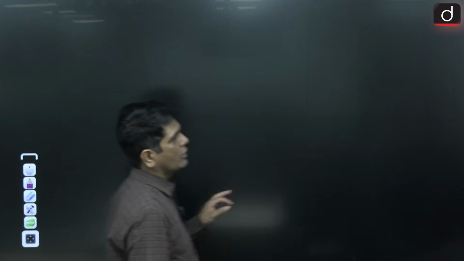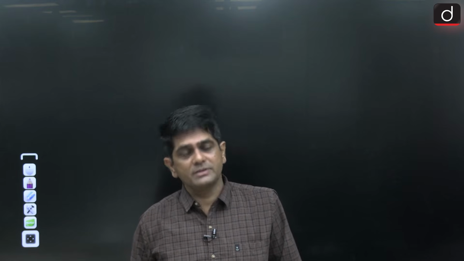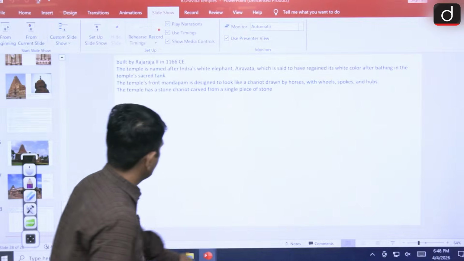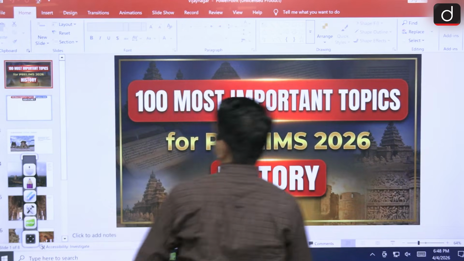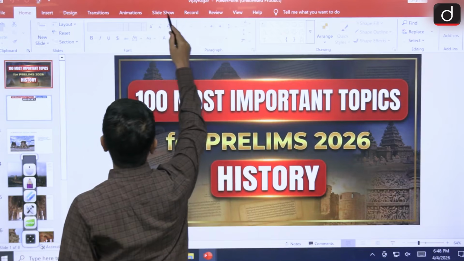So here what I did, I finished the important features of the Dravida temples, and the prominent temples built by the Pallavas and then by the Cholas. Now from here I am moving towards the temples of Vijayanagar.